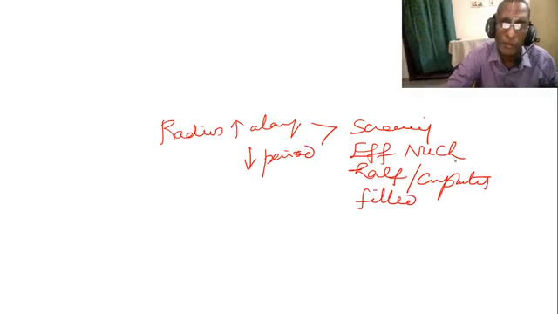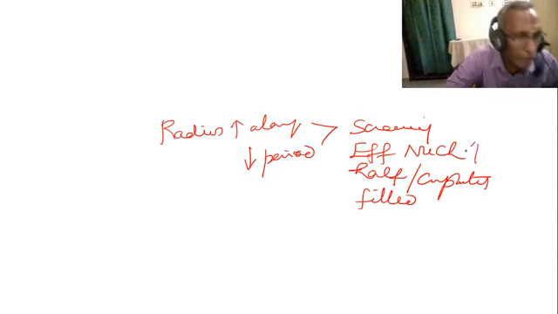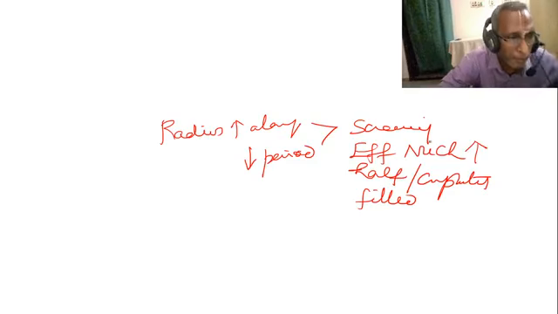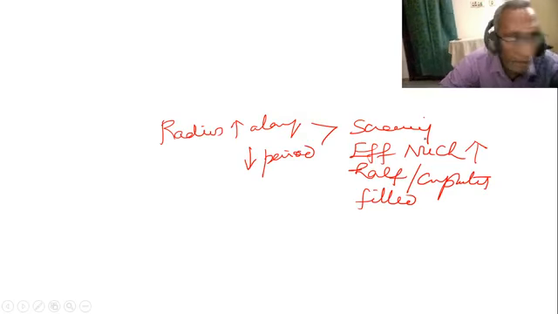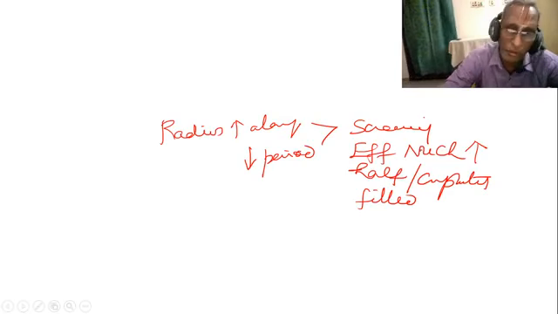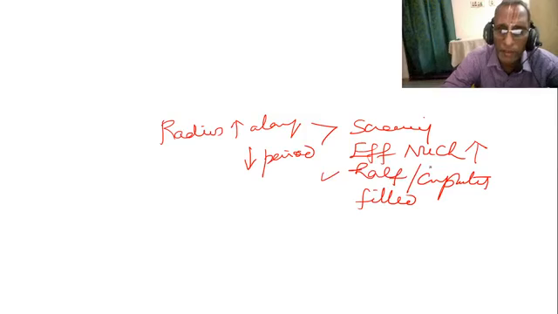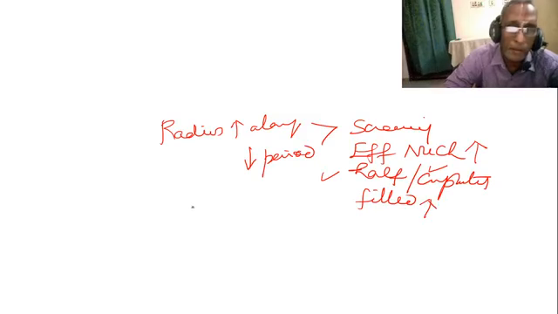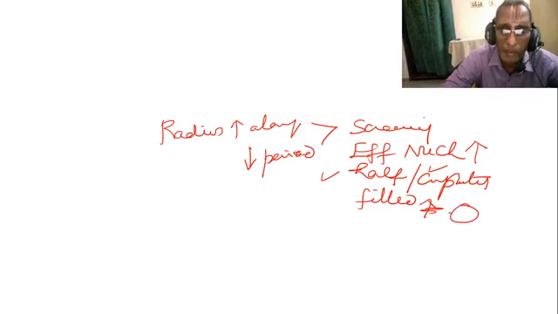Higher the effective nuclear charge, smaller is the size. Effective nuclear charge inversely varies with the size. Screening effect directly varies with the size. If the electronic configuration is half filled or completely filled, you cannot remove an electron, so it has maximum value. So this size will not be changed.